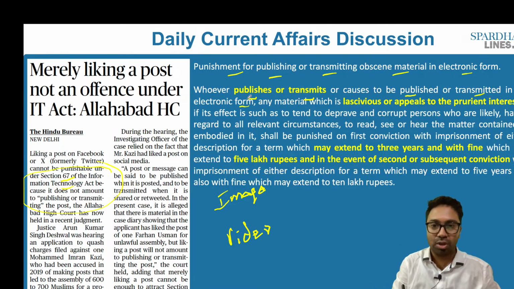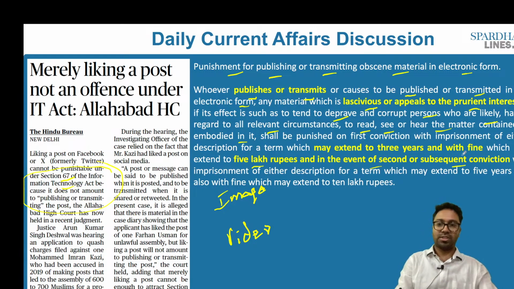So any material which is lascivious or appeals to the prurient interest, or whose effect is such as to tend to deprave and corrupt persons who are likely, having regard to all relevant circumstances, to read, see or hear the matter contained or embodied in it, shall be punished on first conviction with imprisonment of either description which may extend to 3 years and with fine which may extend to 5 lakh rupees, and in the event of second or subsequent conviction.